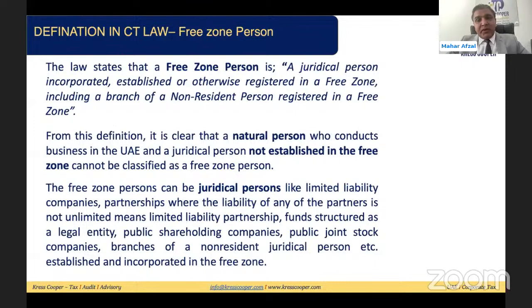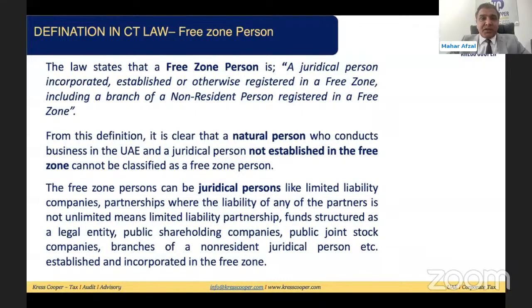Then the next question is the qualifying free zone person. It has been very clearly given in the law that it is a juridical person incorporated, established, and otherwise registered in the free zone. This includes a branch of a non-resident registered in a free zone as well. So this is the definition given in the law. And this definition rules out any natural person conducting business, who is not a juridical person incorporated or established in the free zone. That person will not be considered a free zone person.